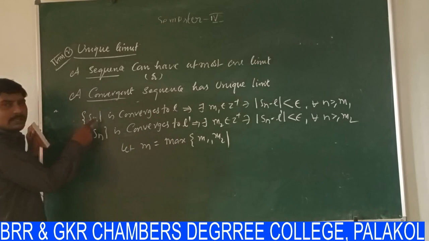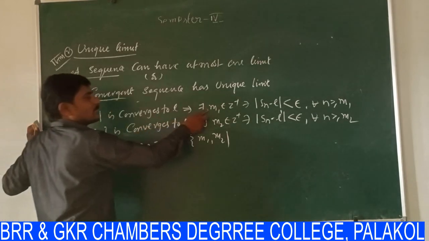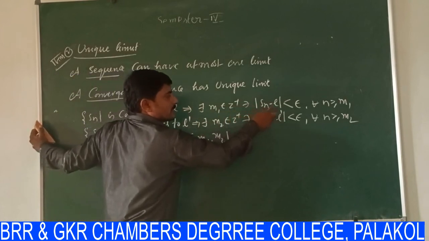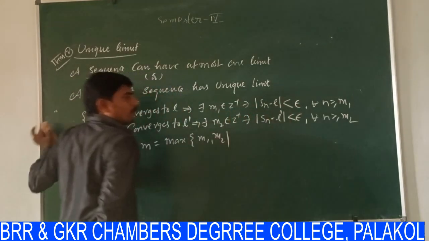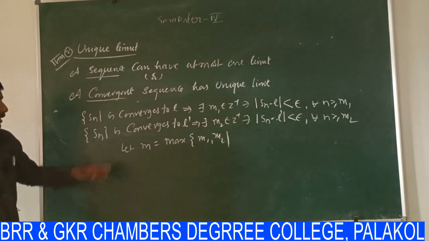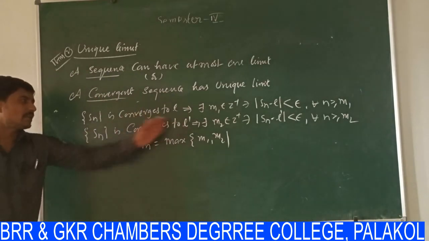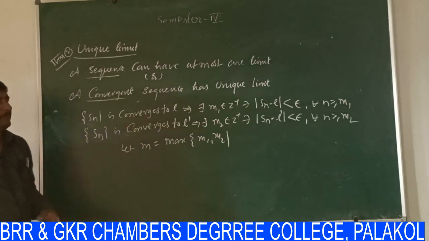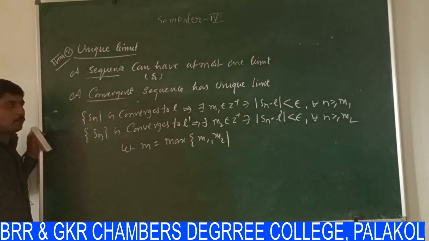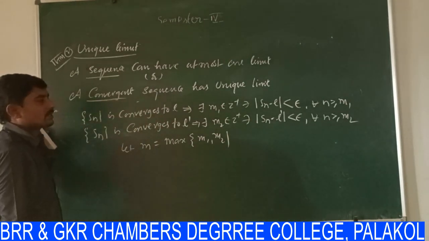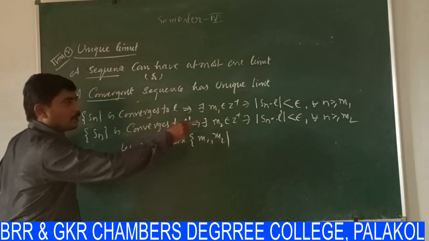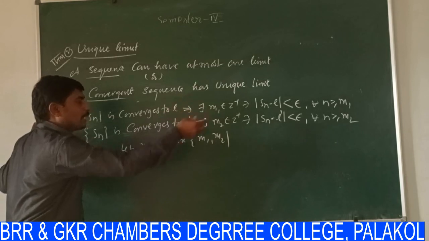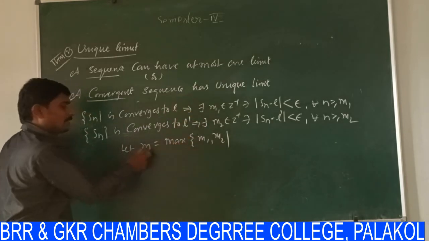Whenever this sequence converges to L, there exists some positive M1 belongs to Z plus such that modulus of Sn minus L is less than epsilon for all n greater than or equal to M1. In the same way, L dash is also a limit of the sequence Sn, so there exists M2 belongs to Z plus such that modulus of Sn minus L dash is less than epsilon for all n greater than or equal to M2. Of those two numbers M1, M2, you take the maximum value, represented by M.